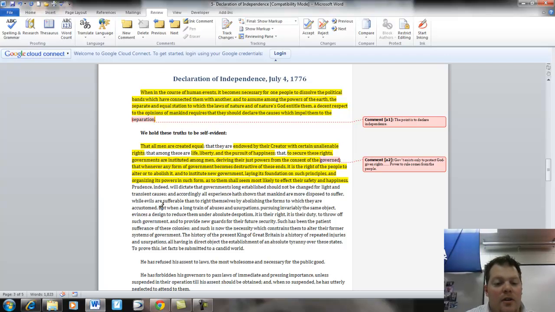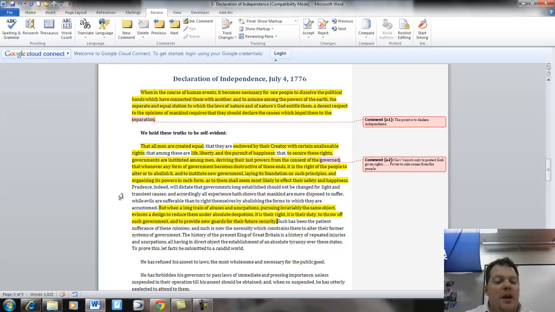And here's kind of the really sweet line of the whole entire document. If you watch the movie National Treasure, this is the one they always talk about. Once again, it's very much a Rousseau kind of statement. But when a long train of abuses and usurpations, pursuing invariably the same object, evinces a design to reduce them under absolute despotism, which means tyranny, it is their right, it is their duty to throw off such government and to provide new guards for their future security.